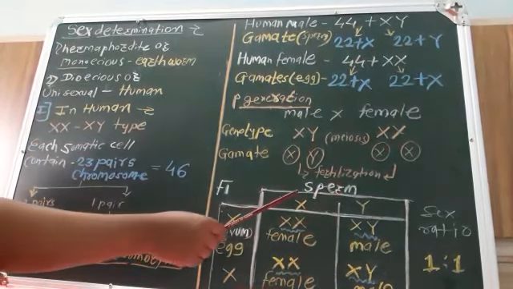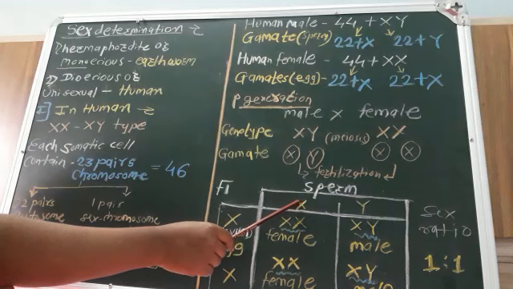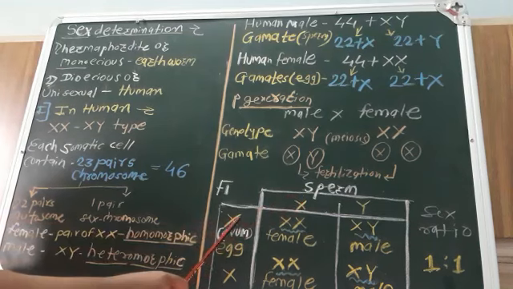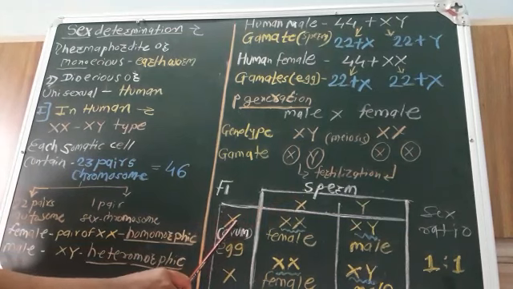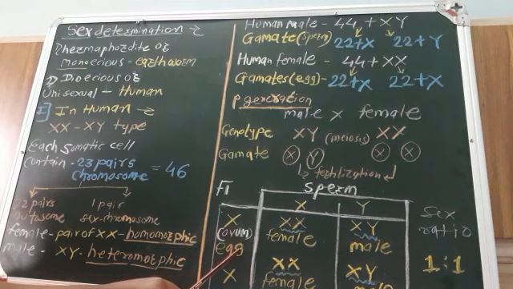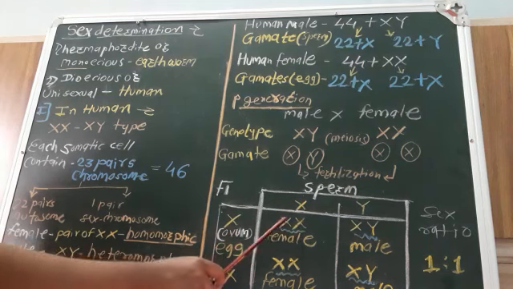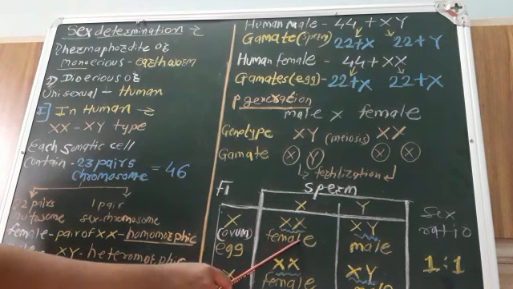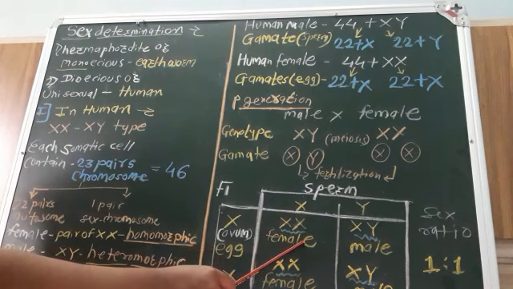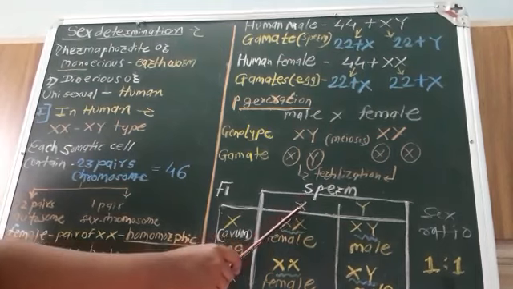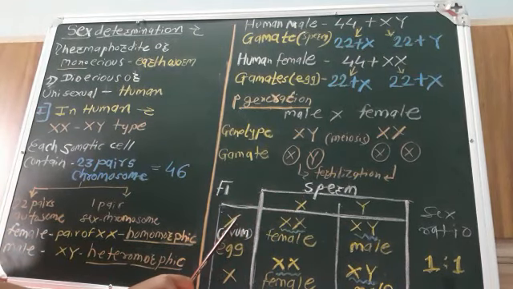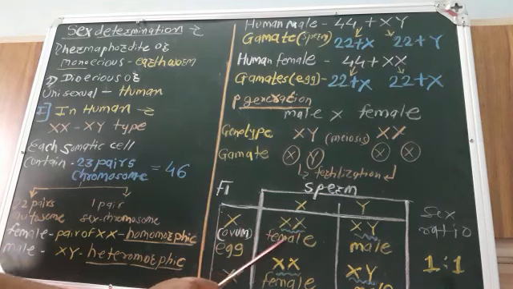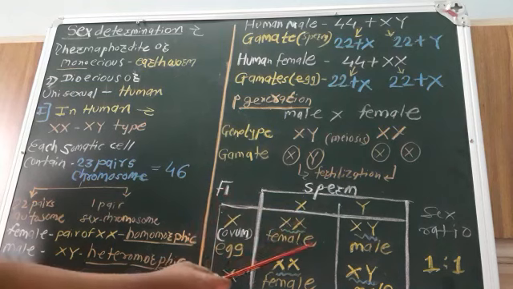See here, when an X sperm fertilizes the X chromosome of an egg, in the F1 generation there may be chances of generation of a female child by the crossing between sperm containing X chromosome and egg containing X chromosome. When it fertilizes the egg containing X chromosomes, there are chances of formation of a female child in the next progeny.